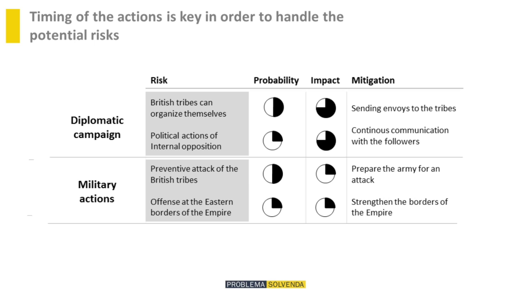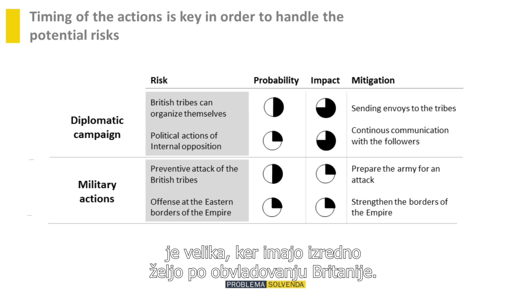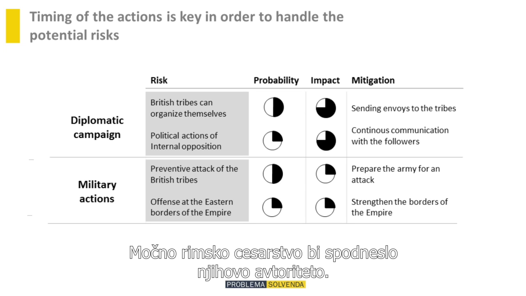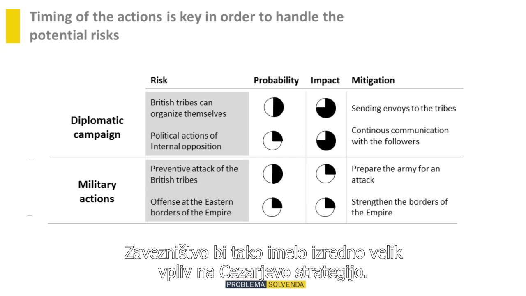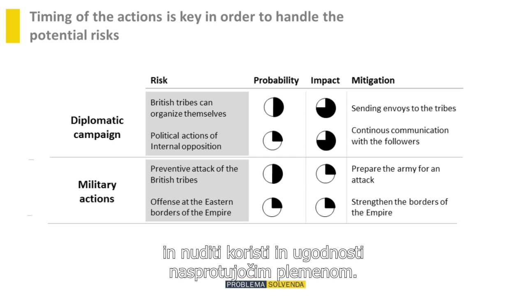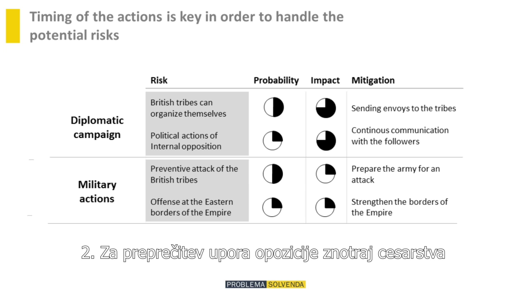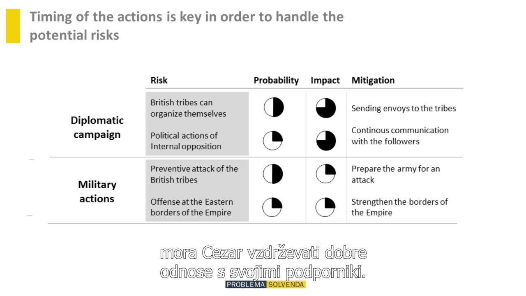Let's go through them. First, the probability of hostile tribes getting some extra time and forming an alliance against the Roman Empire is rather high, as their common objective is to maintain their power in Britain. A strong Roman Empire would destroy their authority. Its impact on the Roman Empire's strategy would be significant. To avoid this, Caesar should maintain his military presence in the region and offer different benefits to the hostile tribes in Britain. Second, in order to avoid the actions of the opposition in Rome, Caesar has to maintain strong relationships with his supporters.